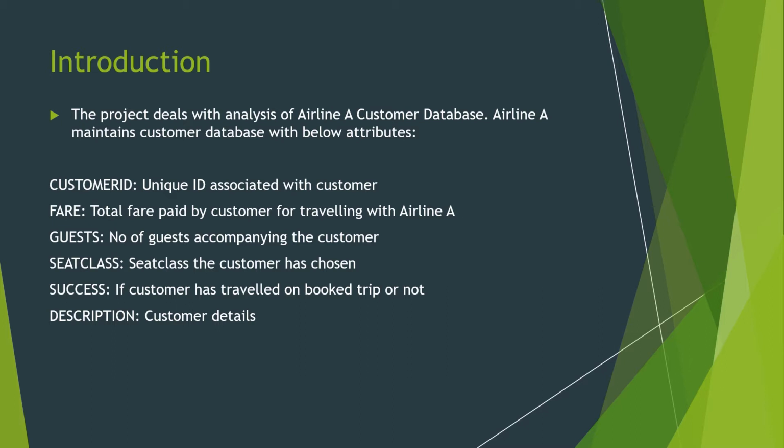Customer ID is a unique ID that is associated with the customer. Fare is the total amount paid by the customer for traveling with Airline A. Guest is the number of guests accompanying the customer for the airline travel. Seat class is chosen by a customer and lies within the range of 1, 2 or 3. Success is whether a customer has decided to travel by the airline or has decided to cancel it. Description contains the details of the customer.